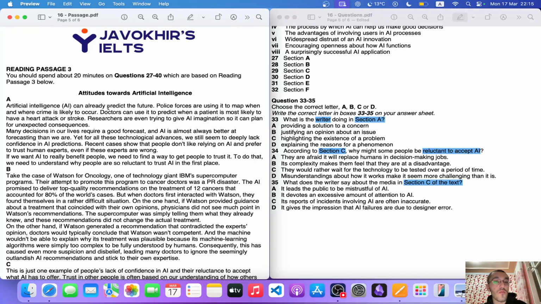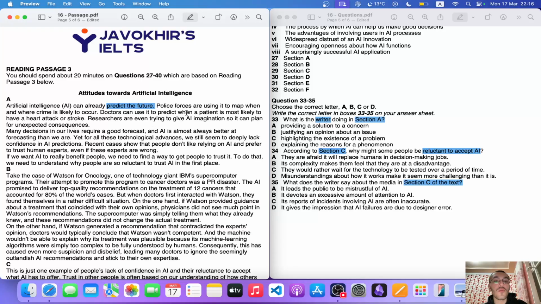So, artificial intelligence can already predict the future, and that's it. So in your mind, whenever you're reading that, it does not matter what source you have in your hands, be it a book, be it any digital source. But you read the first sentence. Try to understand that the following sentences just have to explain it. So in our case, it's just already predict the future. Let me choose the blue highlighter. So predict the future. So the following sentence should be about predicting the future.